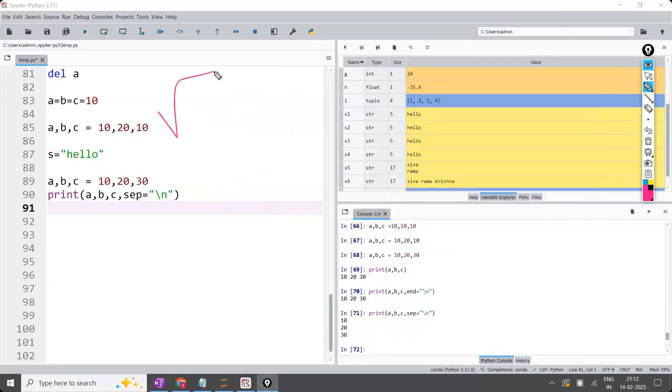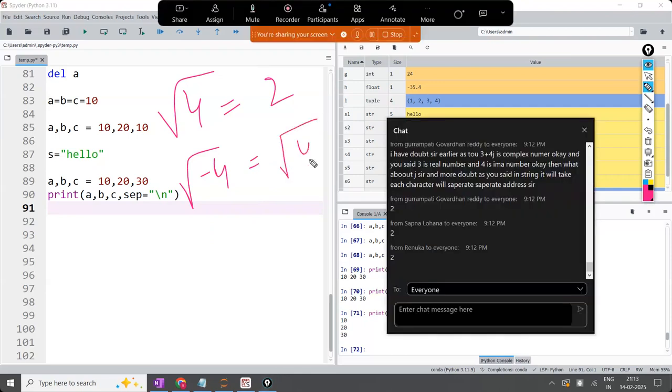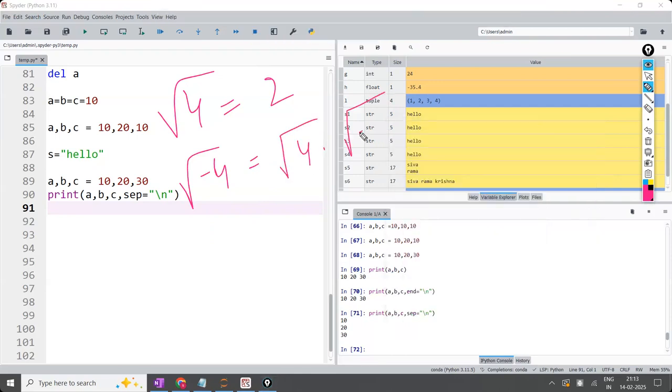Govardhan, what is the square root of 4? 2. Perfect. What is the square root of -4? That is nothing but square root of 4 into square root of -1.